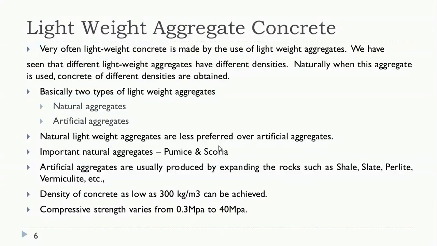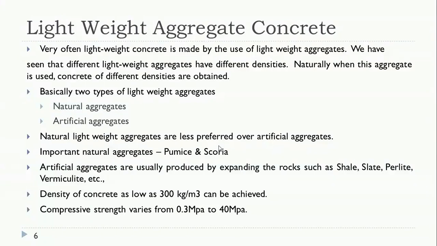Natural aggregates are obtained naturally at certain places, whereas artificial aggregates we have to prepare artificially in a factory, or where the power plants are, just like how we obtain fly ash or blast furnace slag. Similarly, artificial aggregates we have to prepare artificially. Natural lightweight aggregates are less preferred over artificial aggregates because, as already mentioned, natural lightweight aggregates may not be obtained at all places.